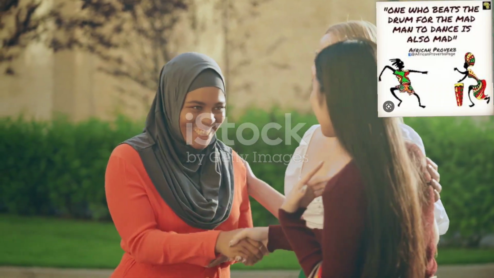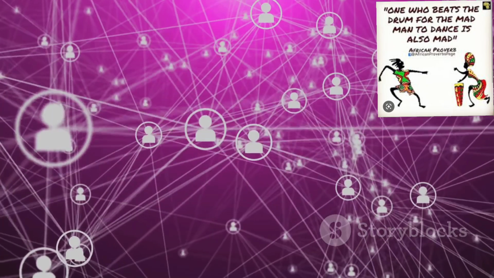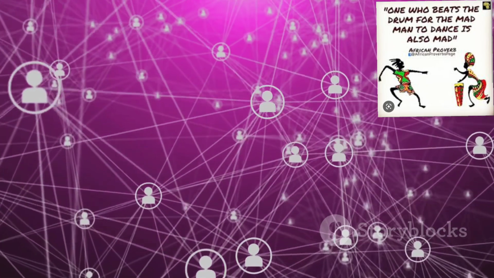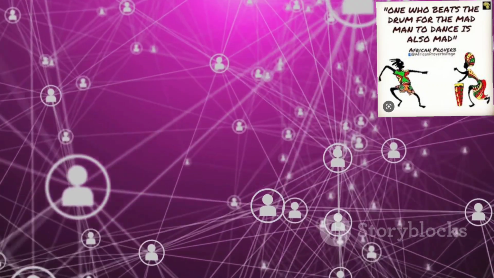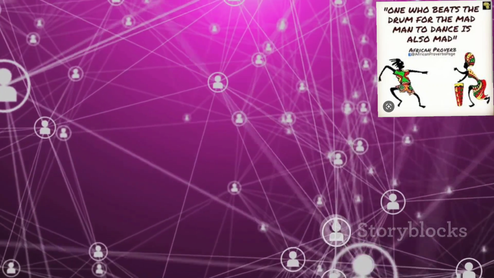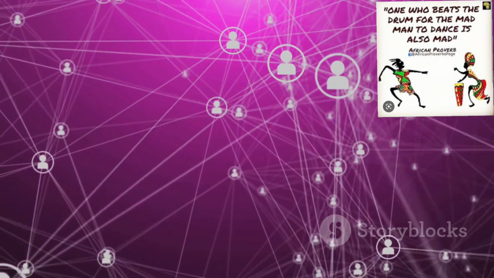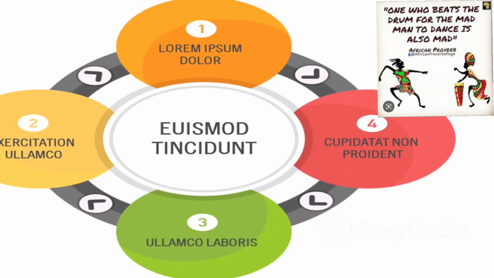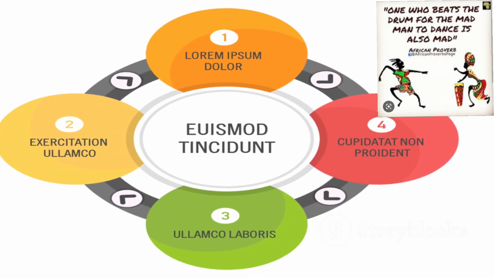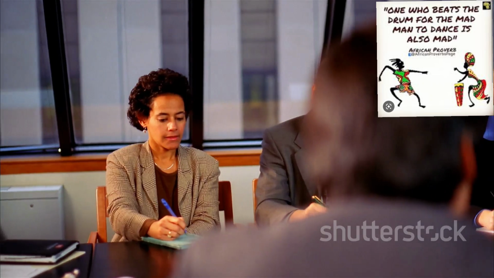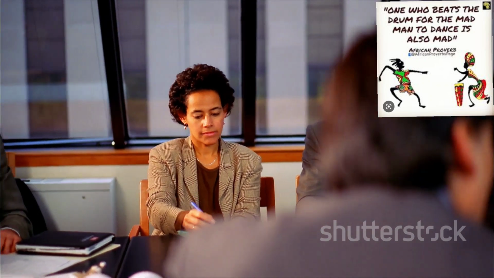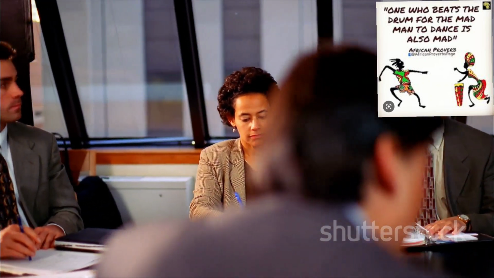Intersectionality is a powerful framework. It explains how different social identities, such as race, gender, class, sexual orientation, and disability, overlap, creating unique experiences of privilege and oppression. Imagine a Venn diagram where each circle represents an identity. The overlapping areas show how these identities intersect, creating complex and multifaceted realities for individuals.